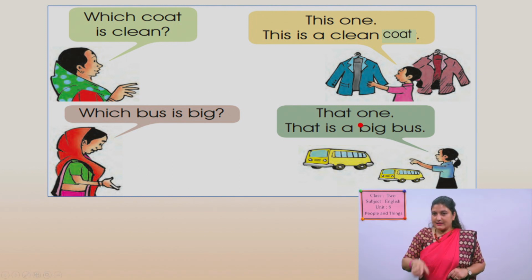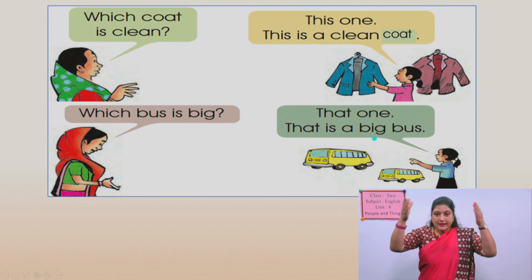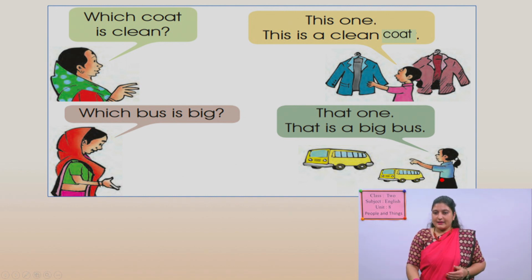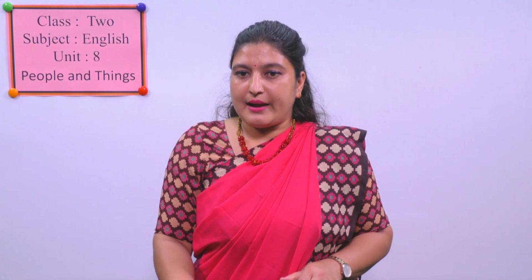So she is pointing from very far from her and saying that one. That one is a big bus. The girl is far from this bus and she is saying that one is the big bus, and this one is the small bus.